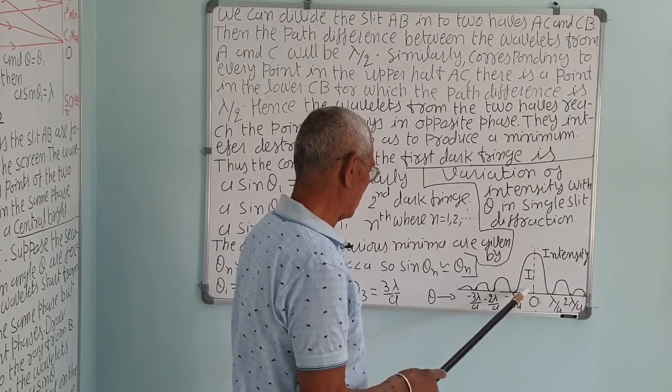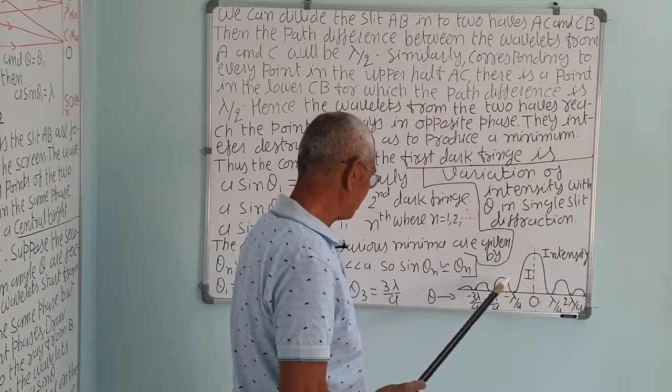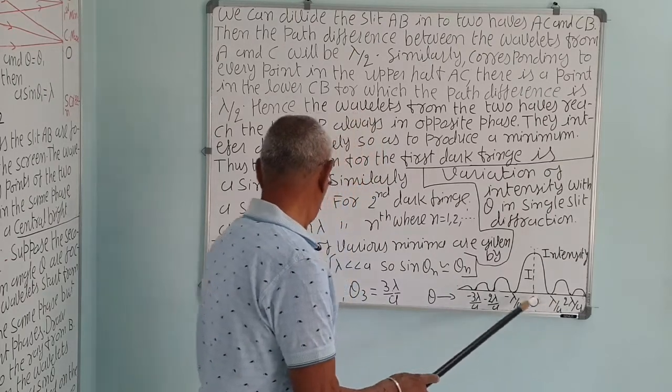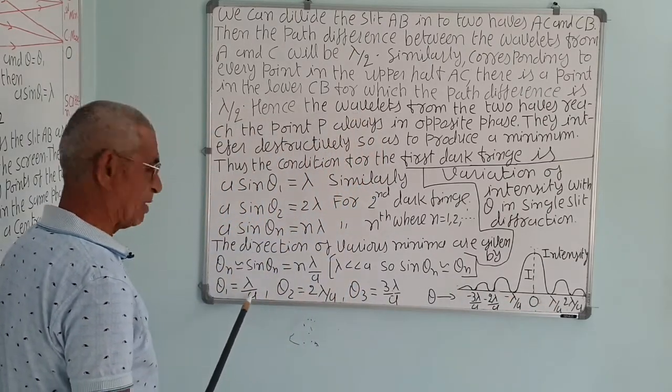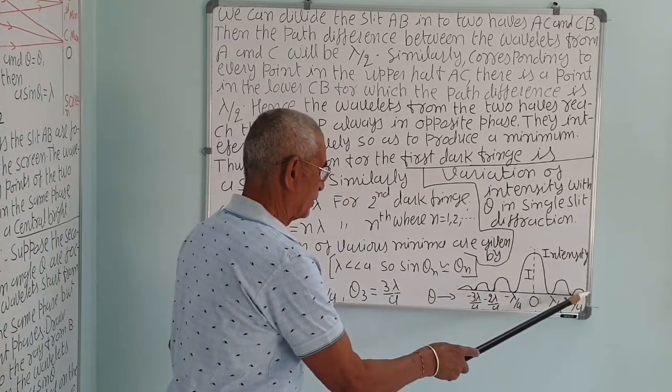This is 2 theta, this is 1 theta, so it is very broad. The first minima is at lambda by A, the second minima at 2 lambda upon A, and so on.